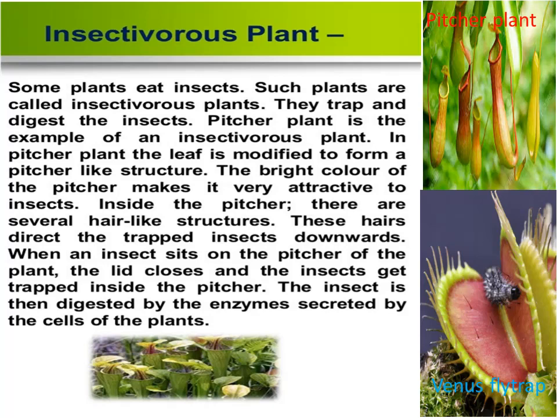Look at the picture. The first picture above is the pitcher plant. The pitcher plant is an example of an insectivorous plant. In the pitcher plant, the leaf is modified to form a pitcher-like structure. You can see in the picture. The bright color makes it very attractive to insects, so the insects are attracted by these plants.